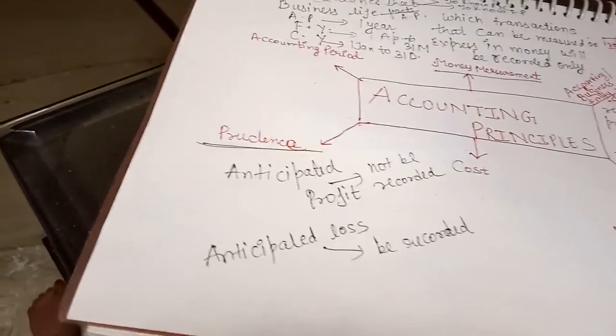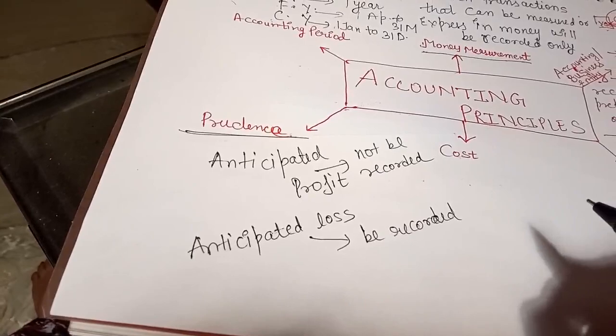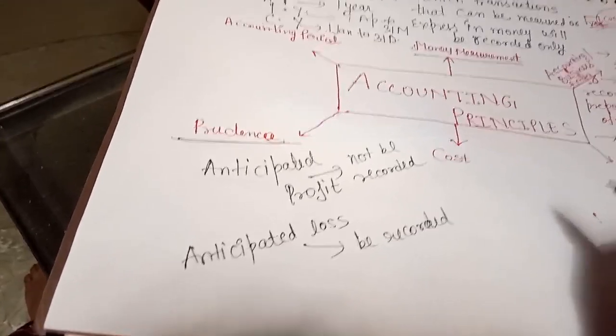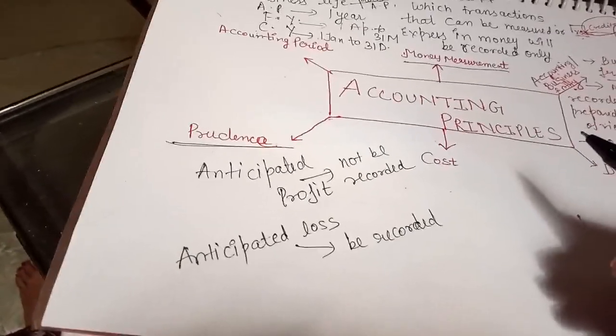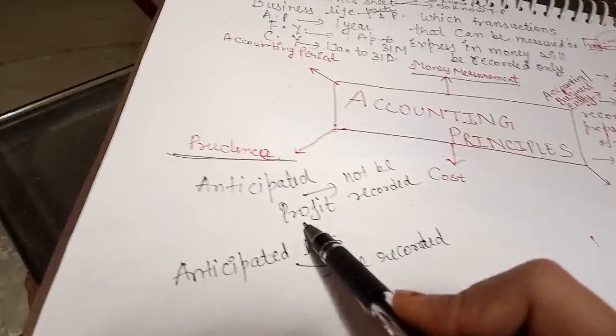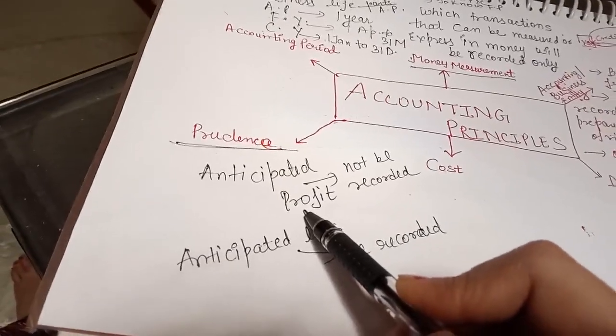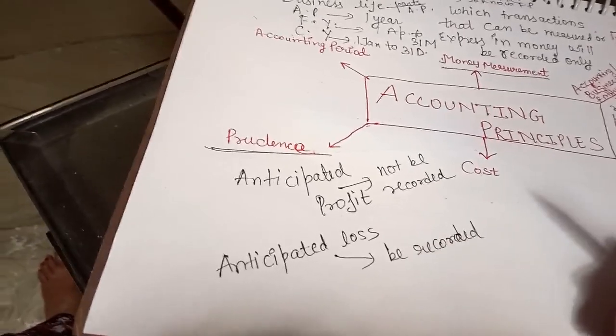Now what is the anticipated profit and anticipated loss? Anticipated means which we are expecting. Suppose we have done a deal, so for that deal we are expecting that we will get the profit. हुआ नहीं है, we are expecting only. हम सिर्फ expect कर रहे हैं कि profit होगा, हुआ नहीं है.